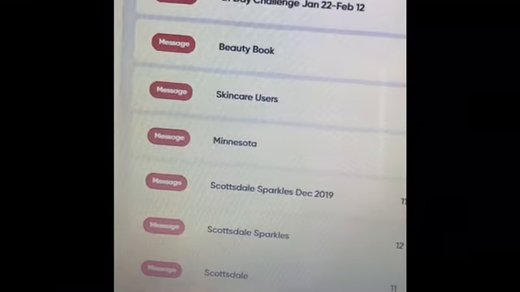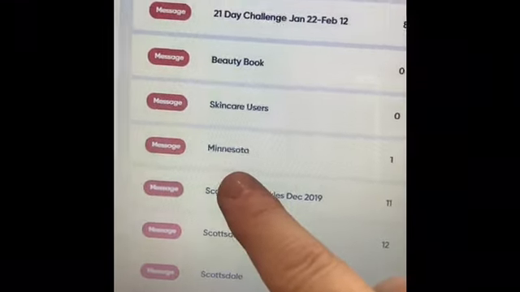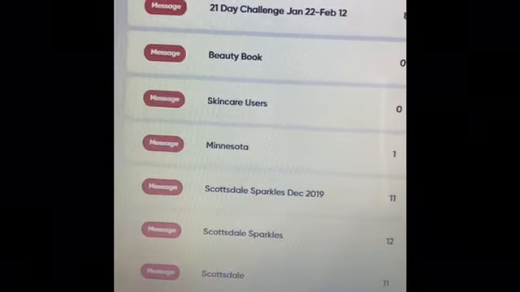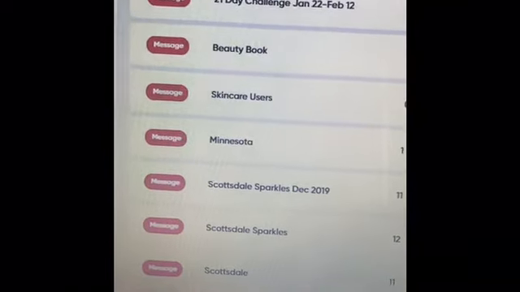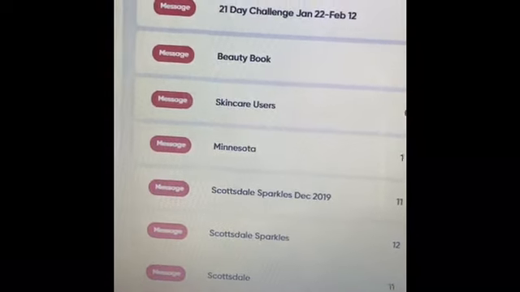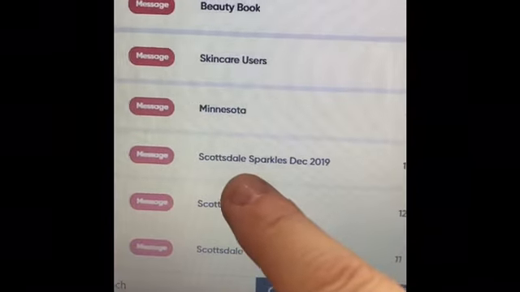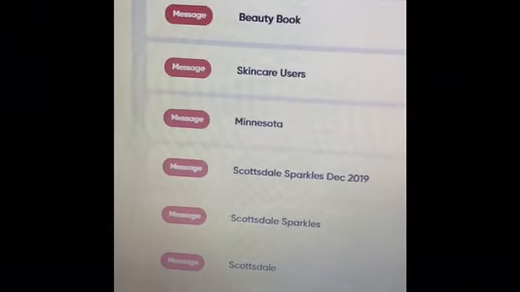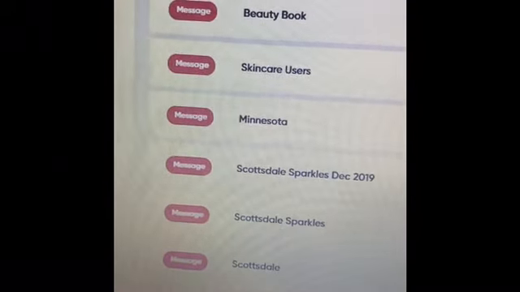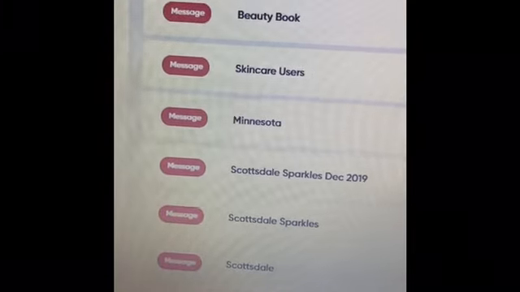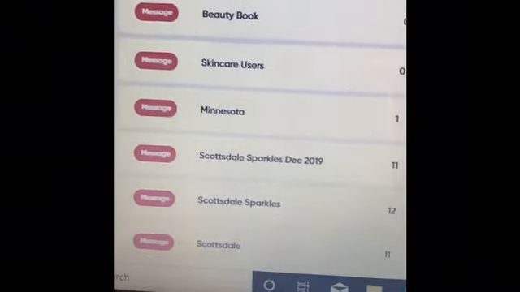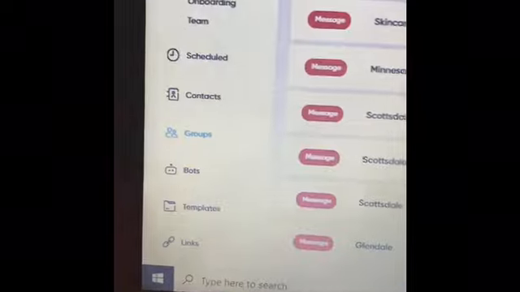The beautiful part of a group is that at any point in time, I can go in here, for example, with this group that is a Minnesota group, anyone that's from Minnesota, I can message them at the same time and say, oh my gosh, I'm going to be in your area. That is the purpose of having that group. For example, this one here, this Scottsdale Sparkles from December 2019. Anyone in this particular group, I can message them at once. So I can say, oh my gosh, these are the results, or the person that won the giveaway has been notified. But I can do it with one message that goes out to all of them at the same exact time. But these are groups that you created.